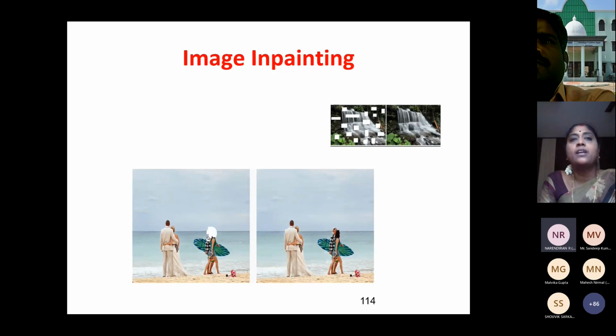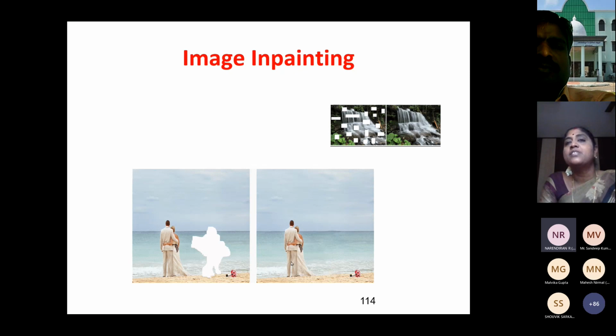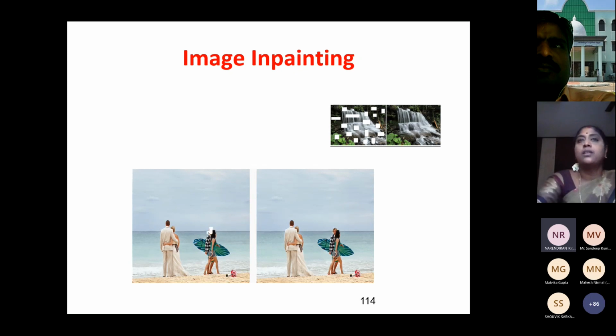And this is one thing I would like to say. Image inpainting is where we are creating photographs. See, this is one person whom we don't want in the frame. I want to remove that portion. So what I can do in inpainting, I can simply mark this portion manually. Then the algorithm is going to inpaint that portion based on the background. So it is going to cover that portion with the sea and the sand. You can see in just a few seconds from now. So I have inpainted that portion, made a mask. After which that portion is reconstructed from the background. You can see the image there. It has been reconstructed. So this is one thing we can do.